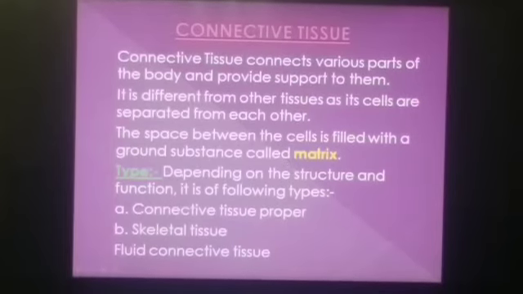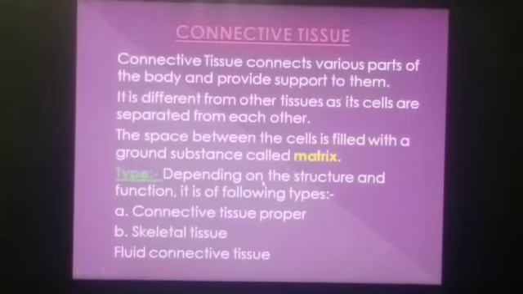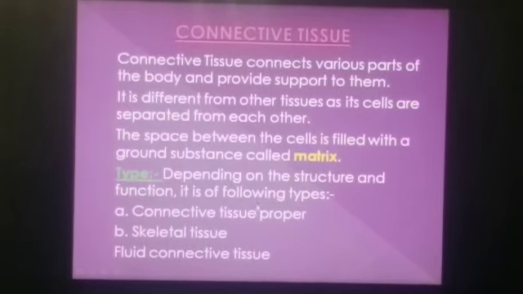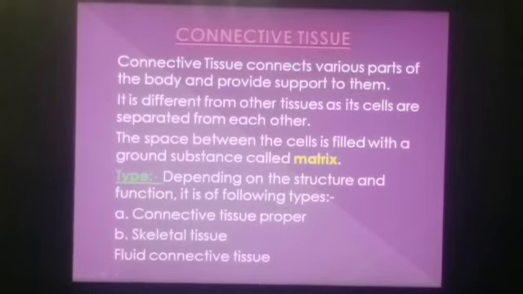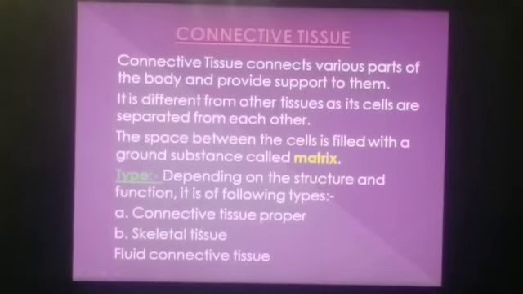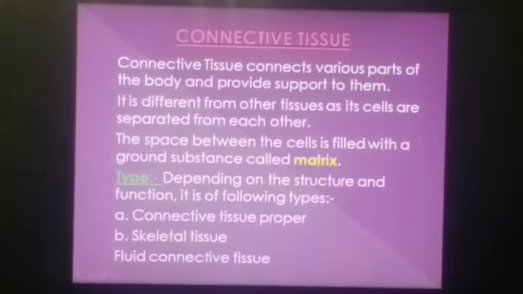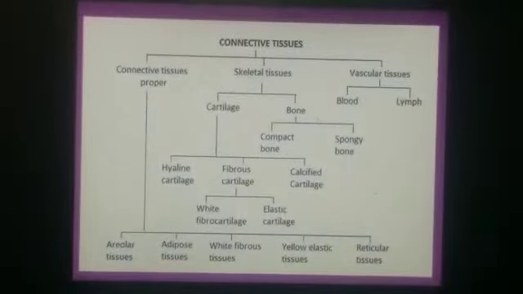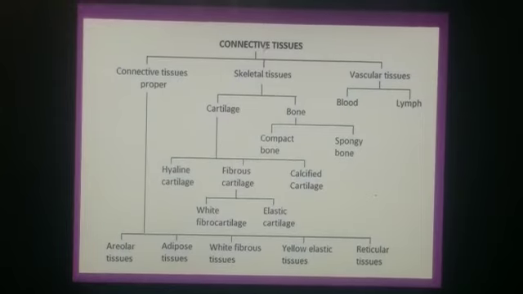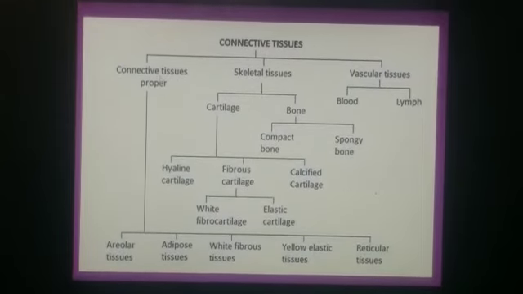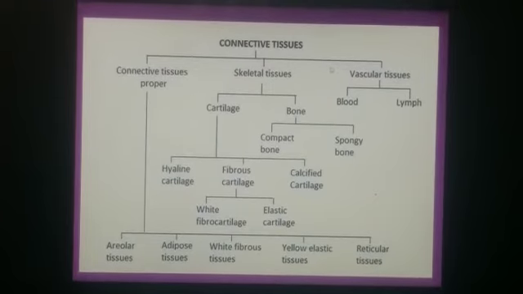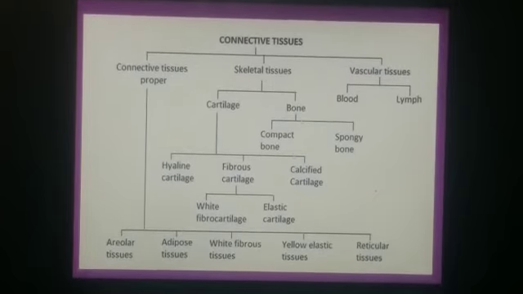Types of connective tissues. Depending on the structure and function, connective tissue is of following types: connective tissue proper, skeletal tissue, and fluid connective tissue. Here you can see in this diagram types of connective tissue. First comes connective tissue proper, then skeletal tissue, then vascular tissues, and then they have been classified further.